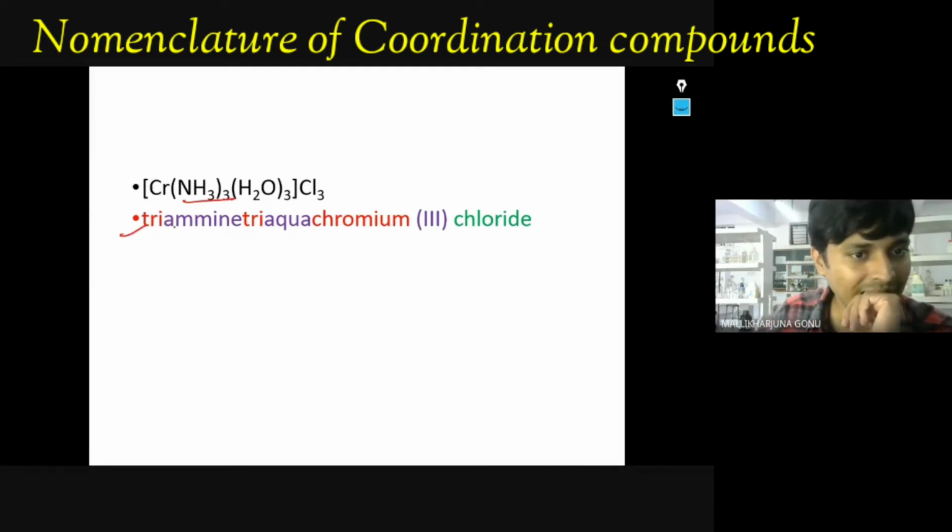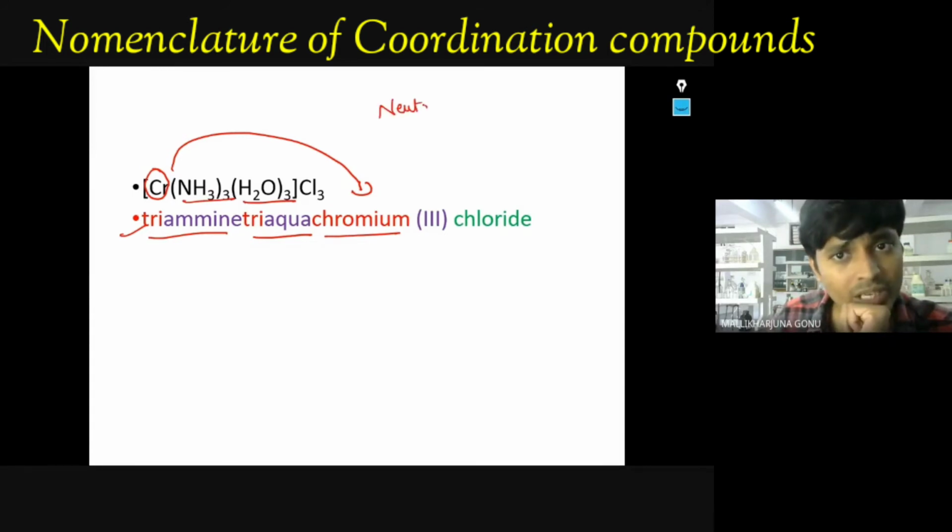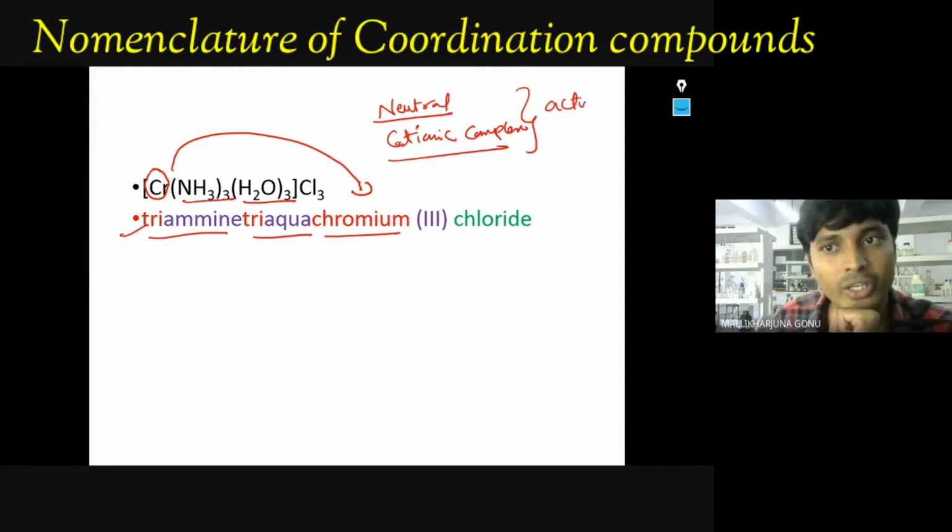So now triamine, triaqua, because 3 water ligands are there. Here you don't call them molecules, these are the ligands. Triaqua. Now chromium. Whatever the name is there, that only you have to write when it is a neutral complex or cationic complex. In these two situations, the actual name that you read in the d-block elements, that only you have to write.